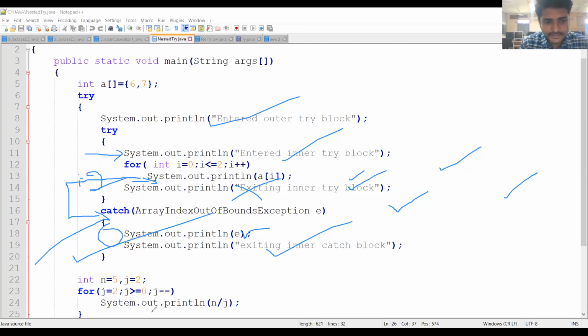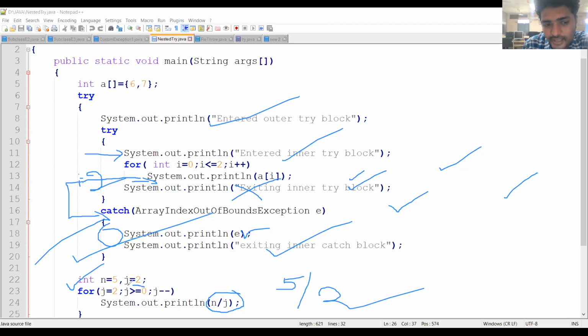And then what happens is, next I am initializing the values n is equal to 5, j is equal to 2. Then I am printing the n by j values. So n by j means 5 by 2, whose value is 2. And then 5 by 1, whose value is 5.